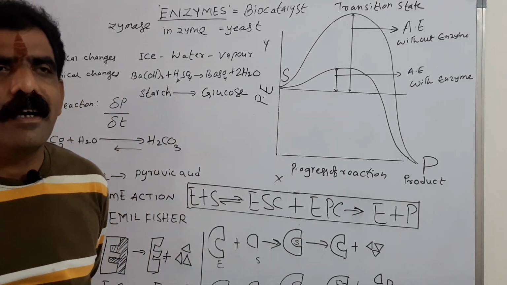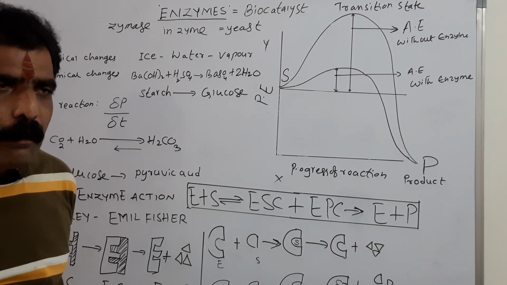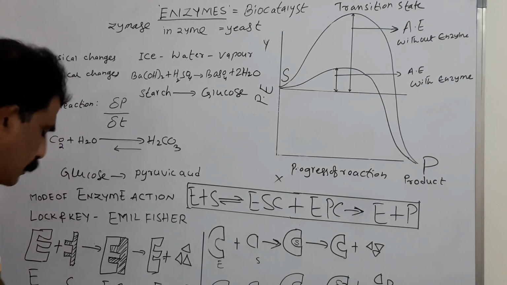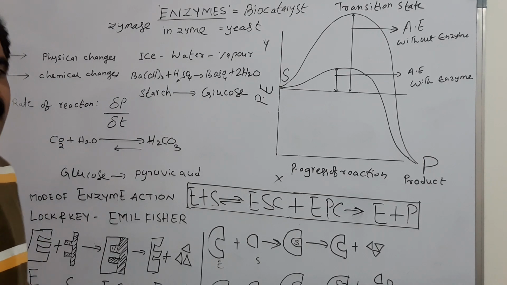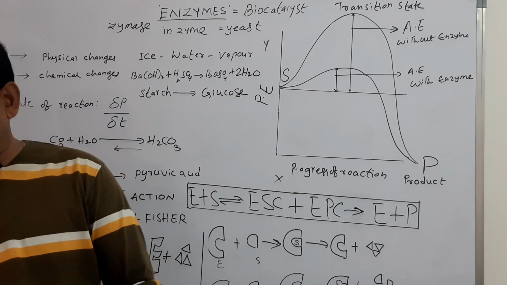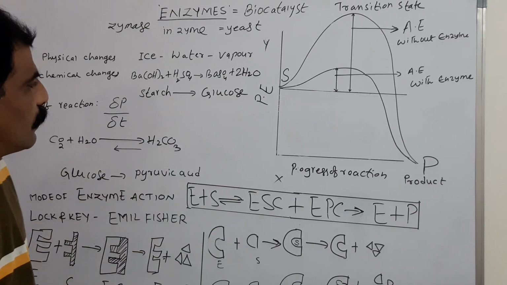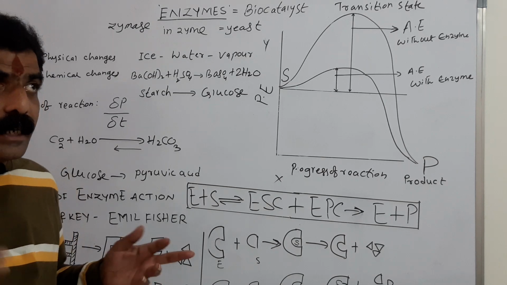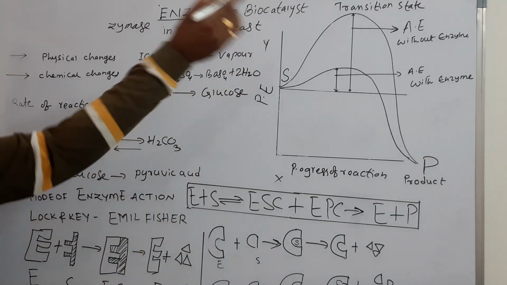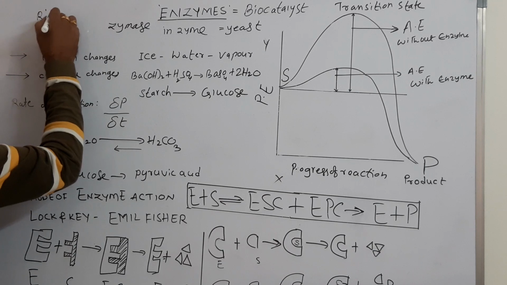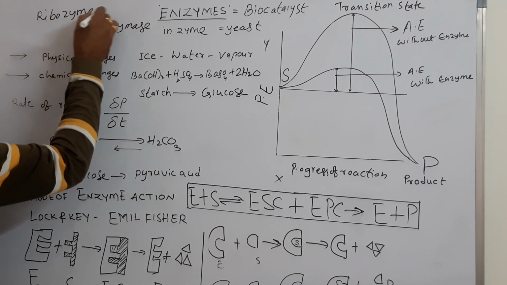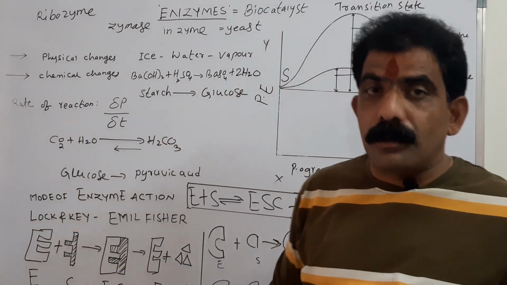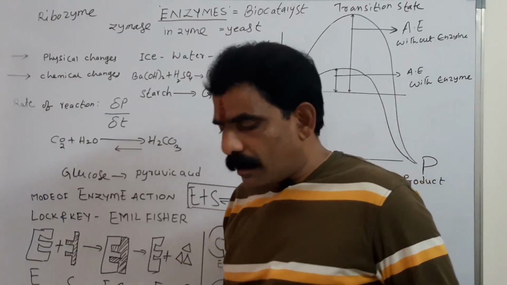What is that? Ribozyme. So ribozyme is an enzyme, but it is not a protein. So that is a RNA. So nucleic acid, ribonucleic acid. So a RNA acts as enzyme, that is a catalytic RNA. Such one is called ribozyme. Ribozyme is an enzyme but not a protein. That is an exception to that statement that all enzymes are proteins.